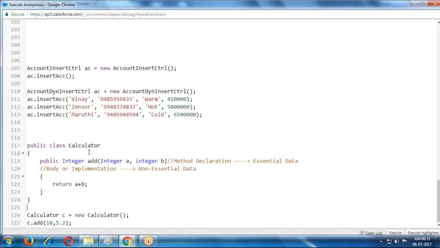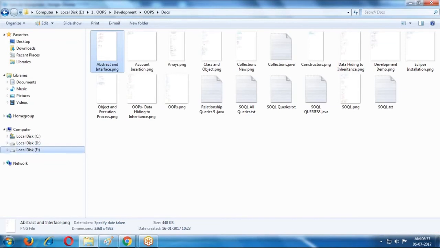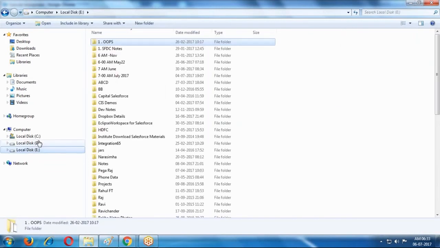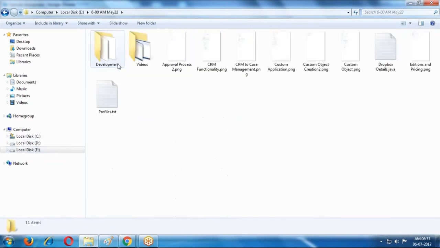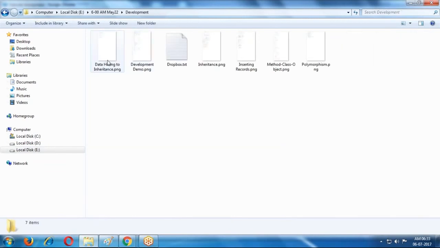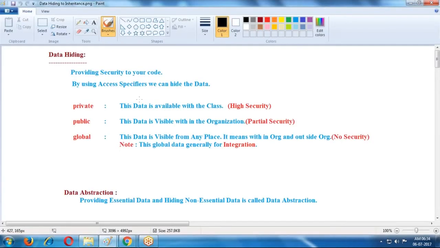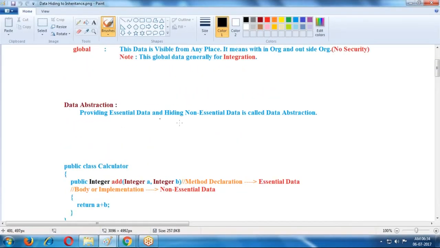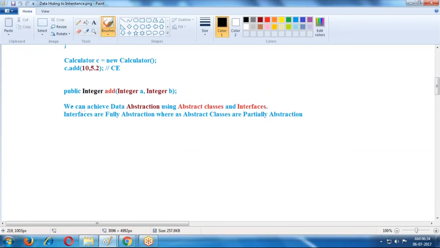Here, abstract classes and interfaces: we can achieve data abstraction using abstract classes and interfaces. Interfaces are fully abstraction, whereas abstract classes are partially abstraction.